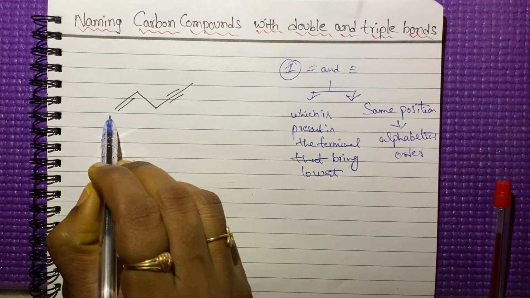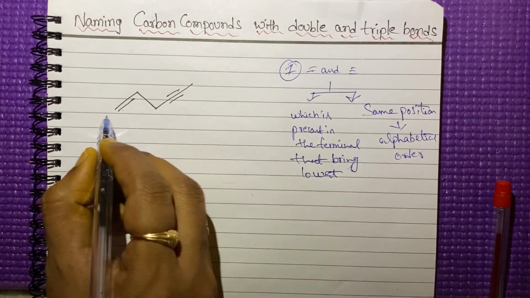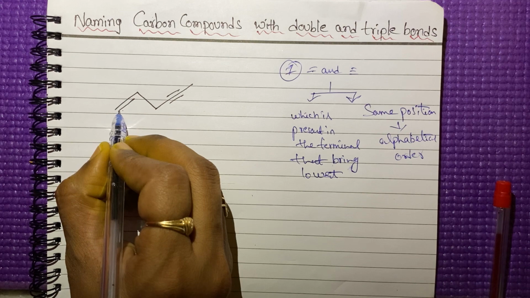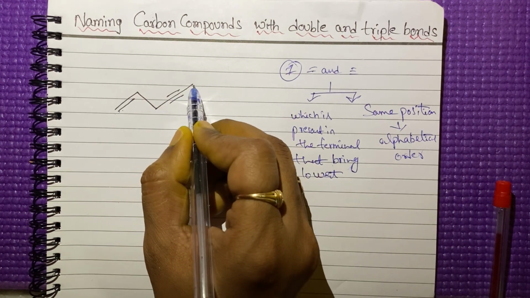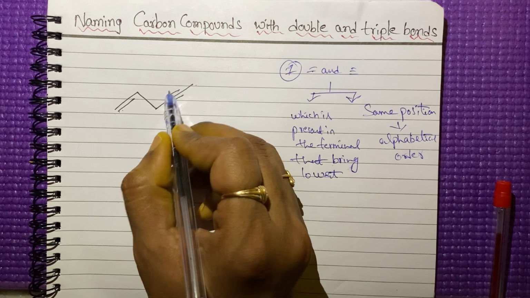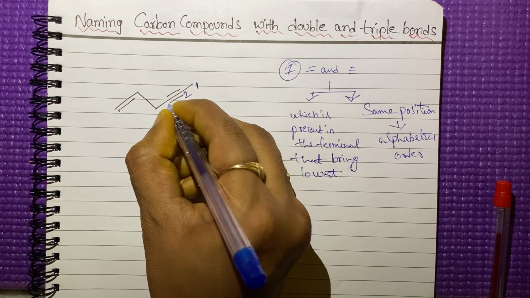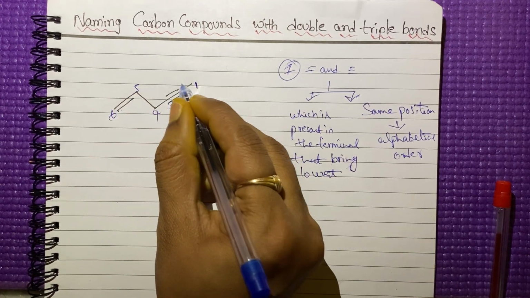Let us give the number for this compound. If you give the number from this side, the double bond will get the first position. If you give the numbering from the other side, the triple bond will get the second position, right? See here, it will get the second place.